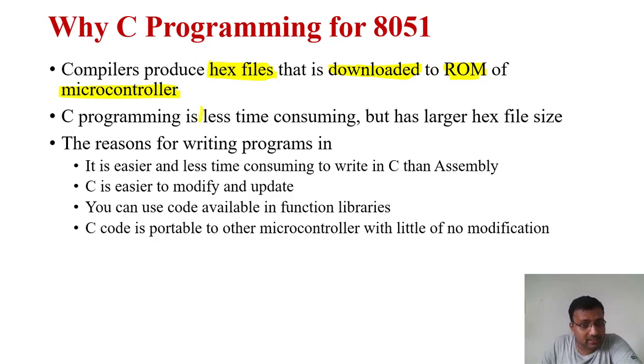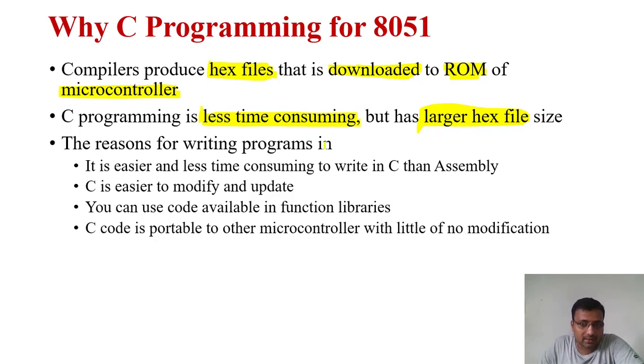The C programming is less time consuming. A very good advantage of C programming is that the time required for programming in C is very less. It has a larger hex file size than that of assembly level language programming. But the thing is, it is modular. We can divide the program into modules or functions, and then call those particular functions at any point of time in a program. That is very suitable for C.